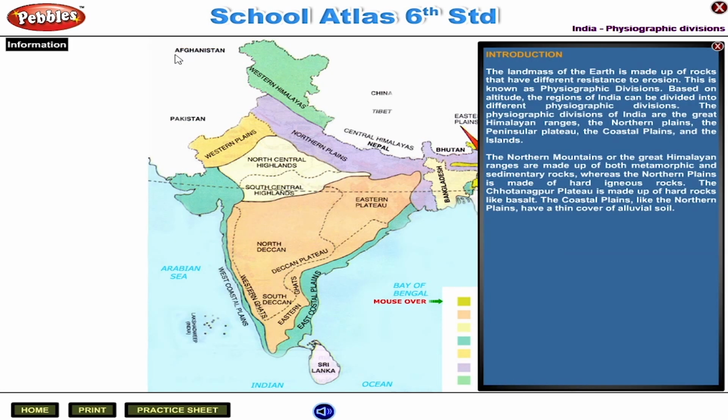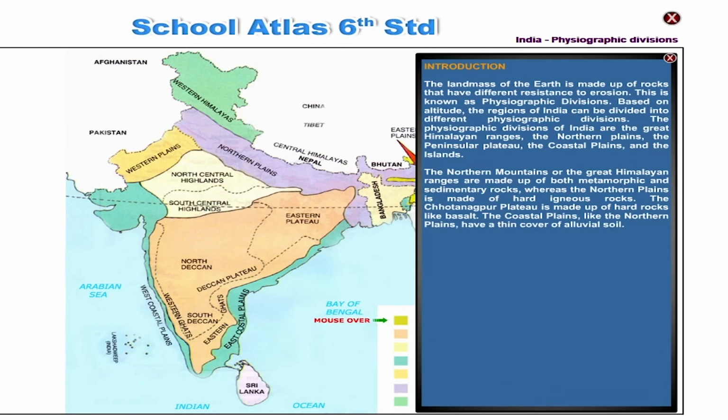The landmass of the earth is made up of rocks that have different resistance to erosion. This is known as physiographic division. Based on altitude, the regions of India can be divided into different physiographic divisions. The physiographic divisions of India are the Great Himalayan Ranges, the Northern Plains, the Peninsular Plateau, the Coastal Plains, and